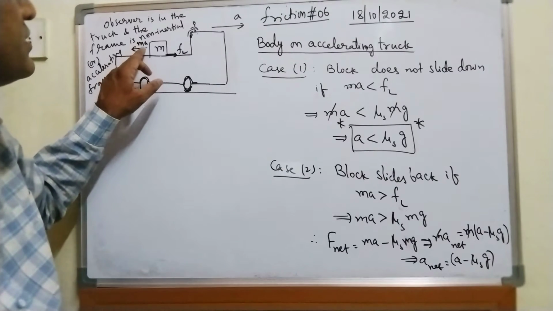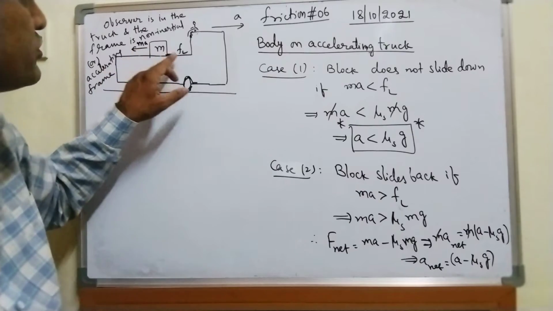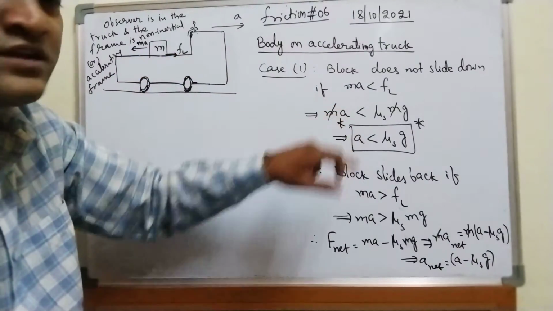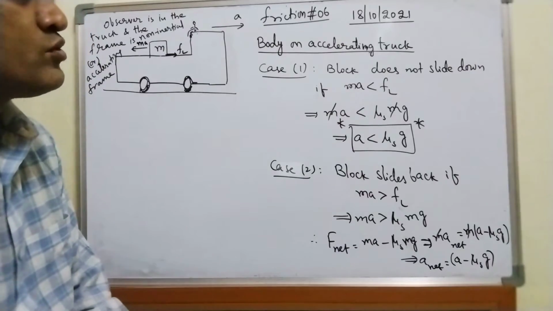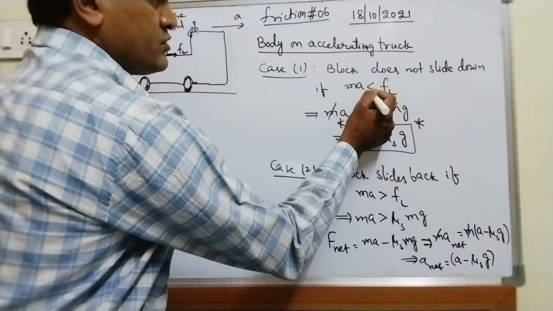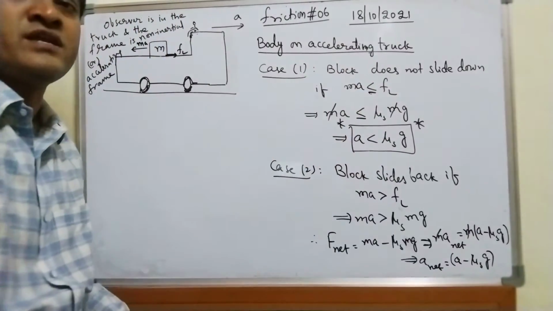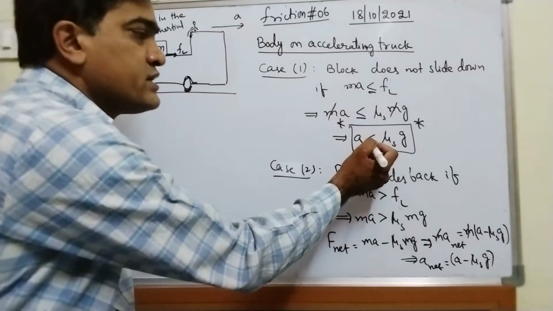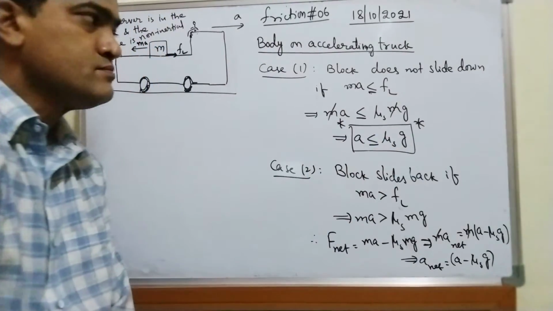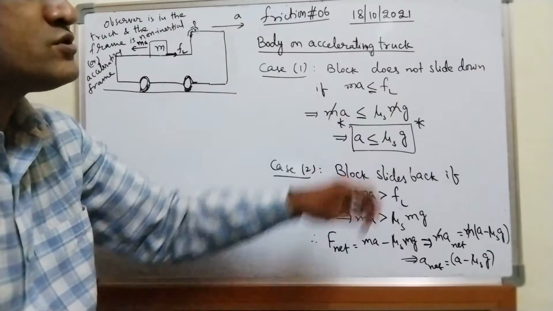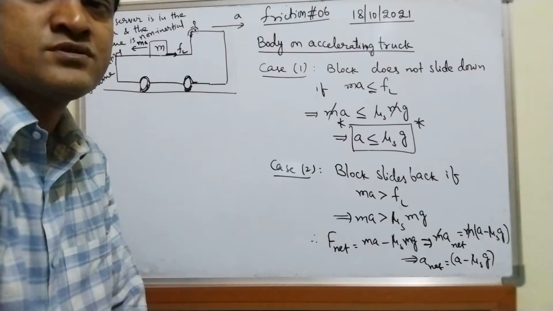Or I can say that this MA should be less than this limiting friction. I can also put less than or equal to. Even if both are equal, the block remains at rest. So here I'll get less than or equal. So MA is less than or equal to limiting frictional force, formula, as you know, mu s into normal force.